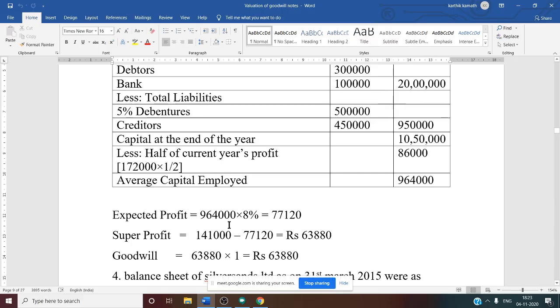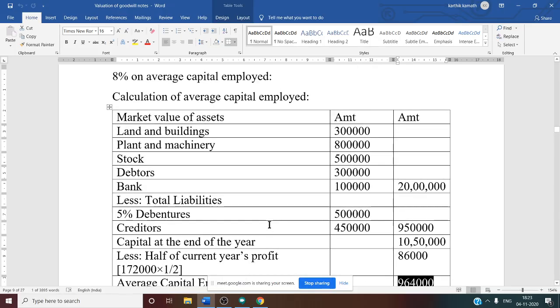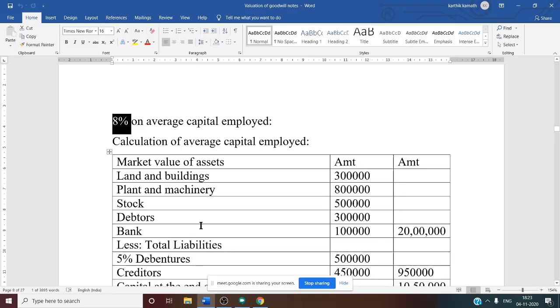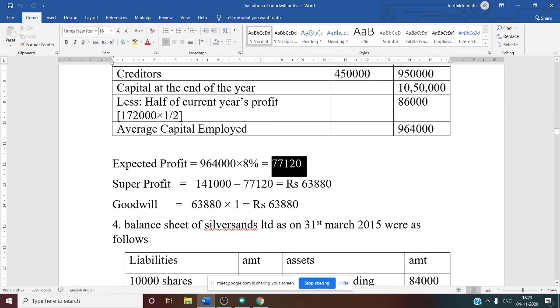Next step is expected profit. How to calculate expected profit? That is average capital employed into expected rate of return. Average capital employed we know is 9,64,000. Expected rate of return given in the problem is 8%. So take 8% of 9,64,000. You will get expected profit as 77,120.